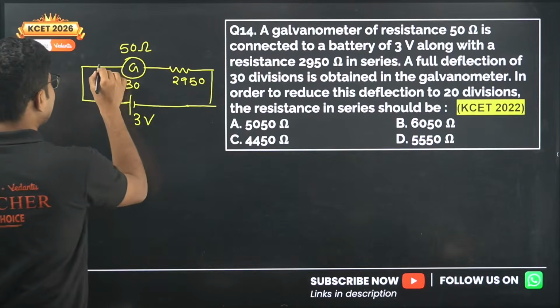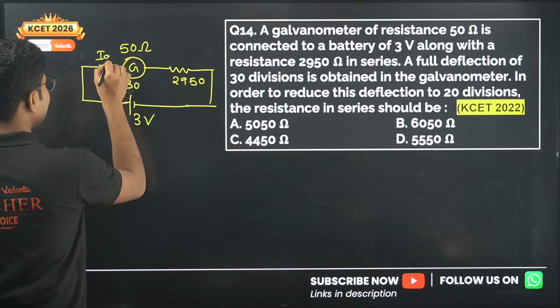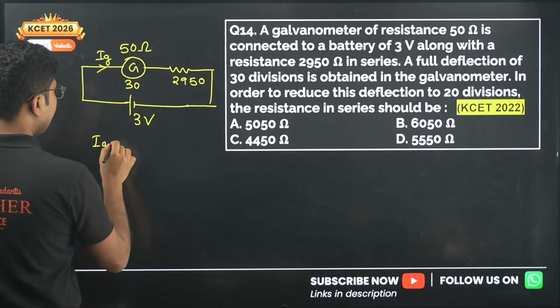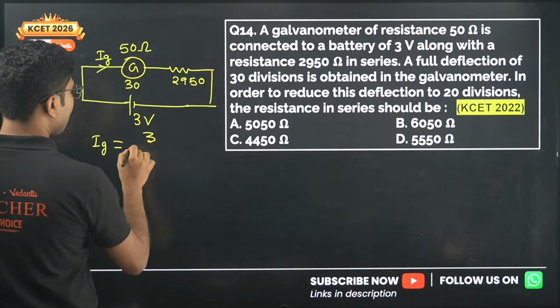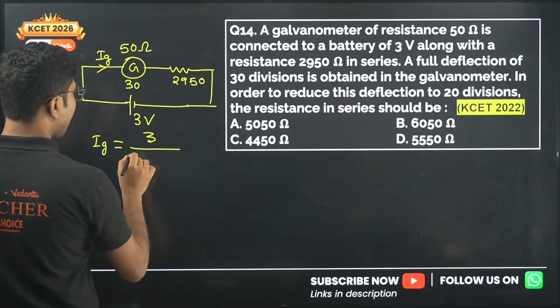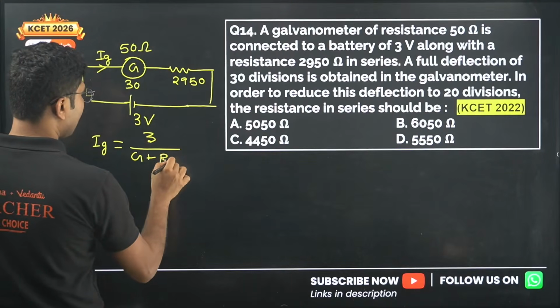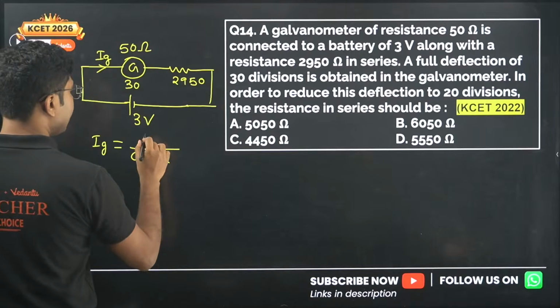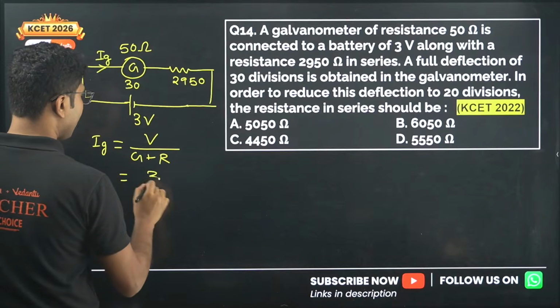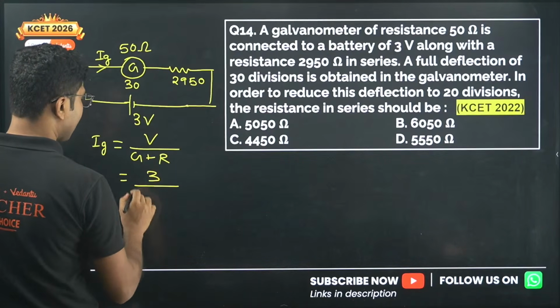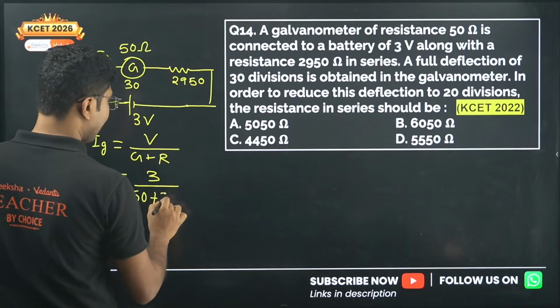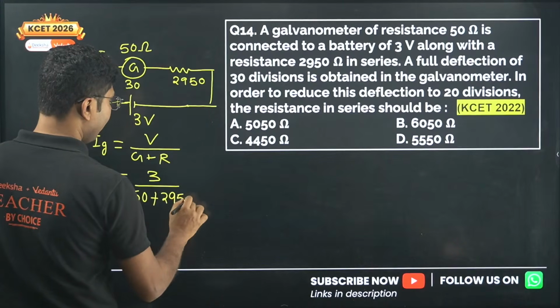So what is the current in this case? Current is given by Ig equals the voltage that you have applied divided by G plus R. The voltage applied is 3 volt, the resistance of the galvanometer is 50, and the resistance connected externally is 2950.